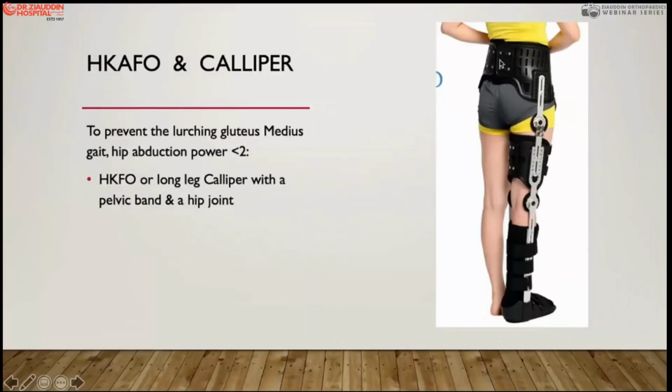This pelvic belt and mobile joint help the patient to maintain the normal posture, to avoid the abductor and gluteal lurch and the weakness in the joint, and to avoid the recurvatum deformity in the foot as well. So when there is a combination of contractures or paralysis, you can use a hip KAFO or a caliper like this with joints at the knee and joints at the hip.